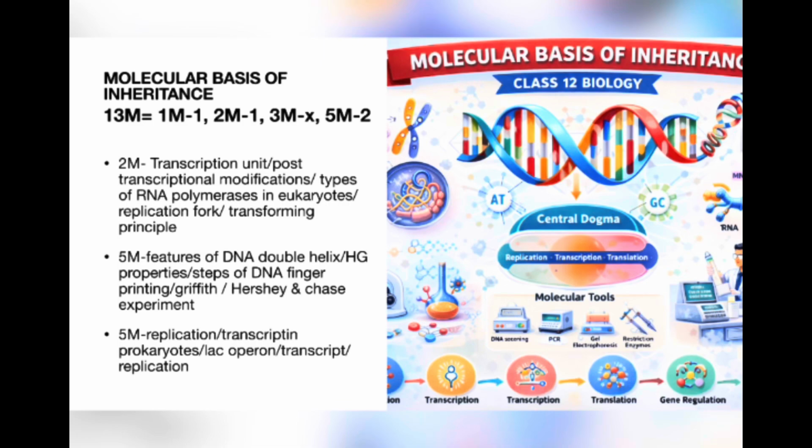In this chapter also there are 2 5-marks questions. For direct question, focus on the concepts, features of DNA double helix, properties of human genome, steps of DNA fingerprinting and its application, Griffith transforming principle, Hershey and Chase experiment. For applied 5 marks question in last main, focus on topic, replication, transcription in prokaryotes, lac operon concept, translation and replication.